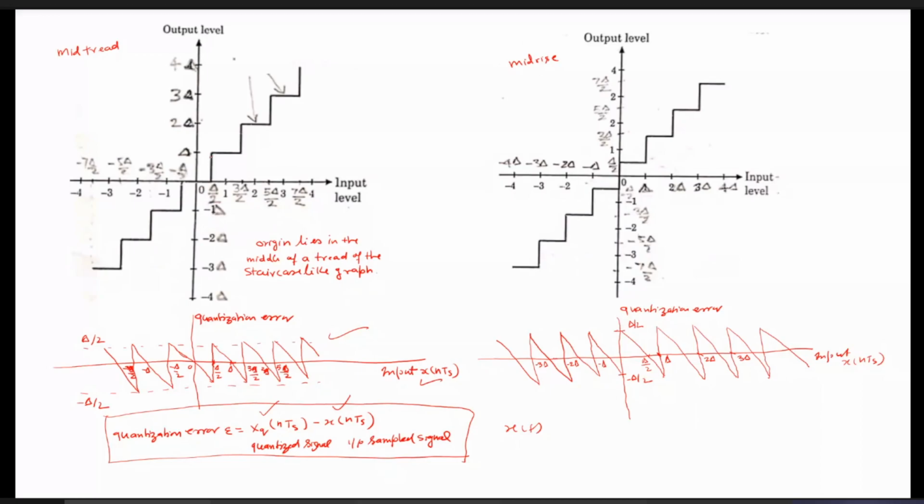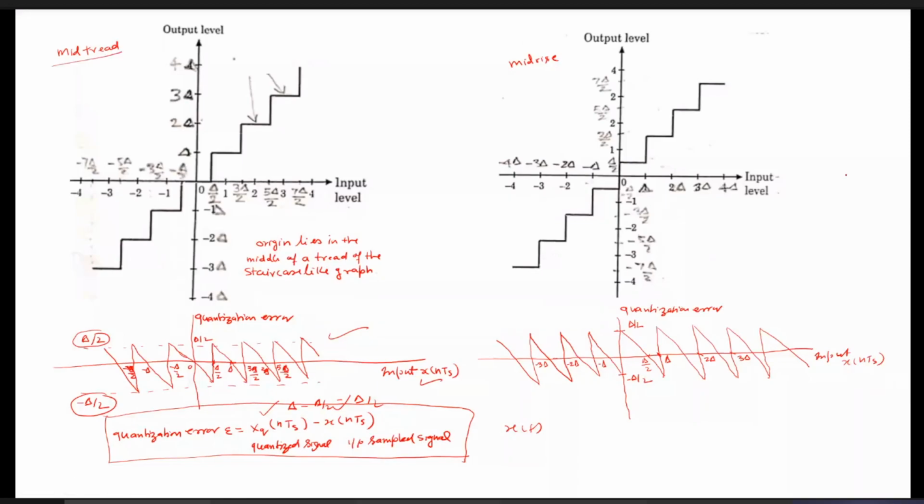So the quantization error will be delta minus delta by 2, which is delta by 2. So it shifts to the level of delta by 2. The same process repeats. You can see the maximum quantization error varies between plus delta by 2 and minus delta by 2 in the mid-rate type of quantizer.